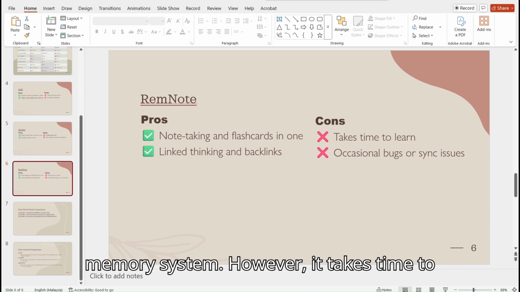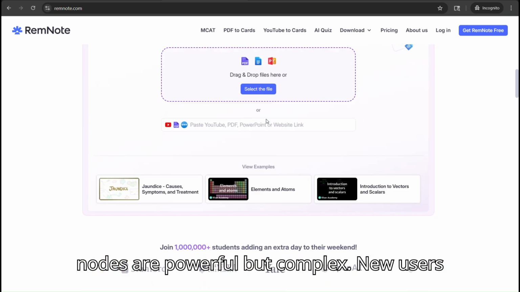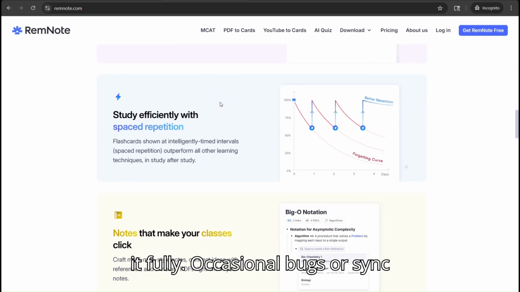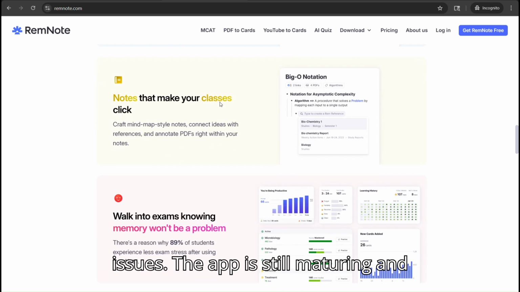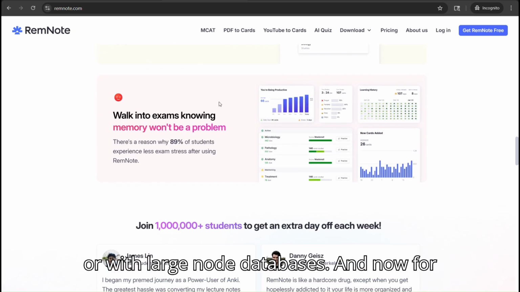However, it takes time to learn. The concept REM system and hierarchical notes are powerful but complex. New users may need to commit several hours to grasp it fully. Occasional bugs or sync issues. The app is still maturing and isn't always stable, especially during mobile usage or with large node databases.